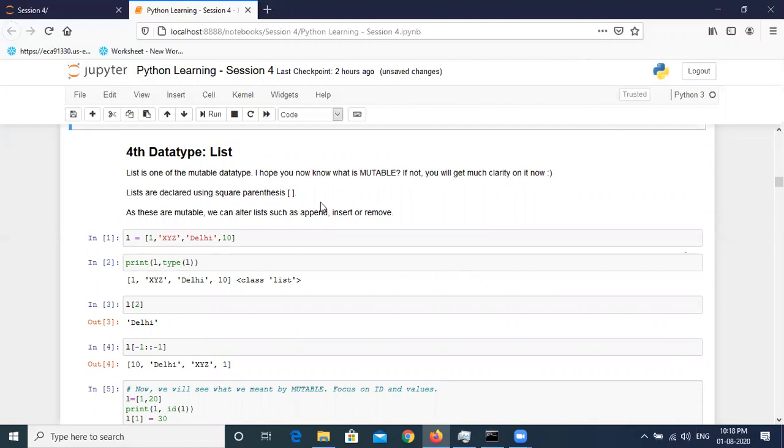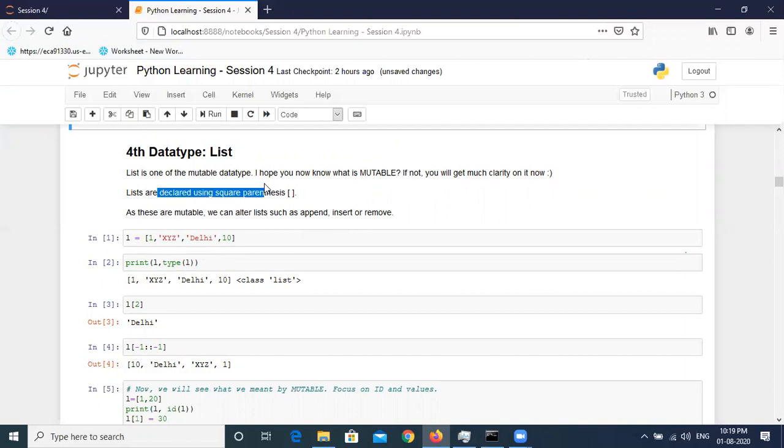So let's see how we can create a list and how mutable works, because we haven't seen any example till now where I have shown an example of mutable. In this data type, we will see some examples. So list is one of the mutable data types. I hope you know what mutable is. If not, we will get much clarity now.